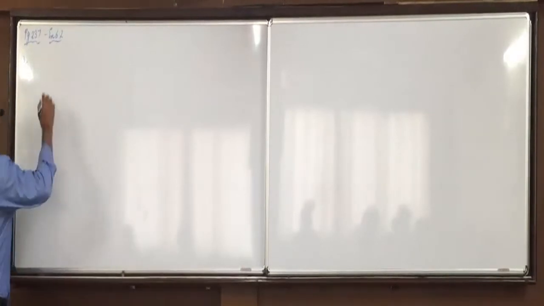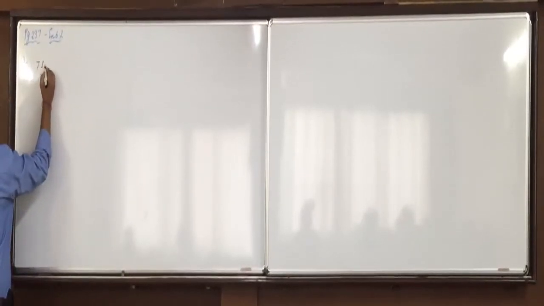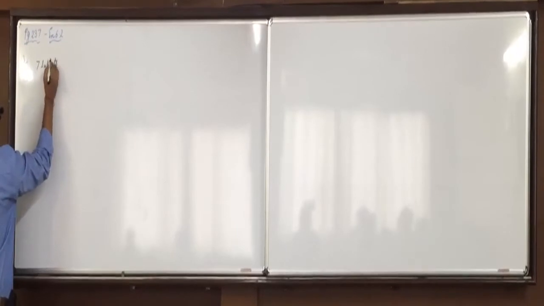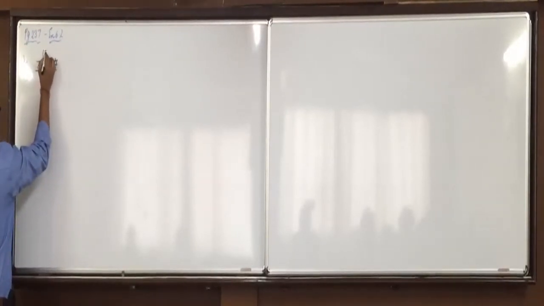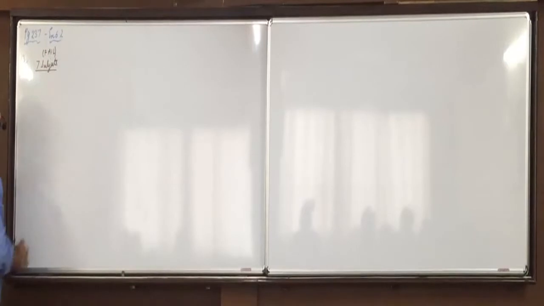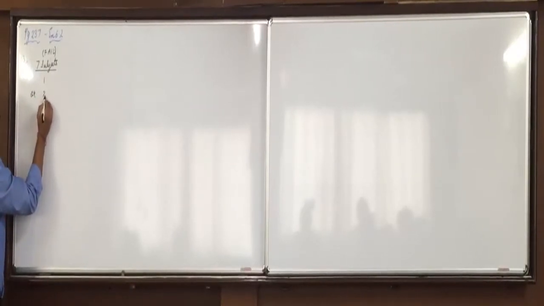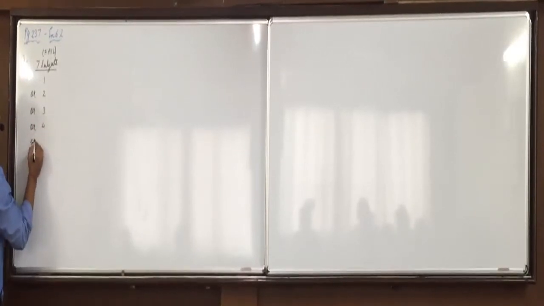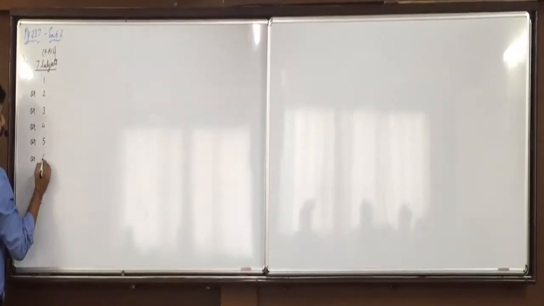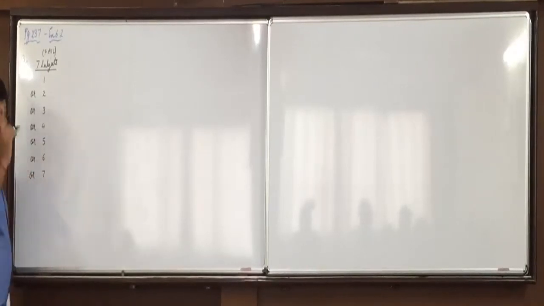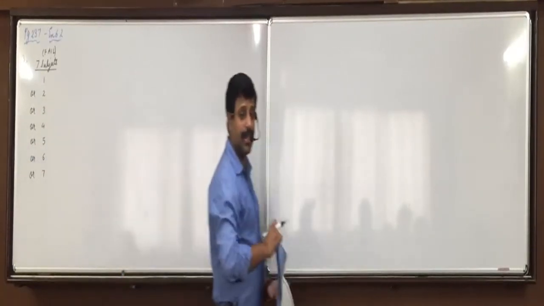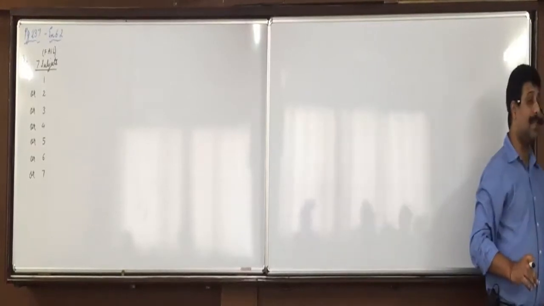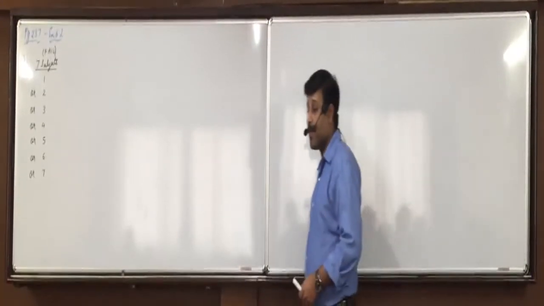Now understand this. 7 subjects are there. We have done this kind of question yesterday. And you are asked, in how many ways can the student fail? So he will fail either if he fails in 1 subject, or in 2 subjects, or in 3 subjects, or in 4 subjects, or 5, or 6, or 7. Yesterday we did that, friends, question, 6 friends and invitation. Exactly similar to that. And I told you the shortcut also.